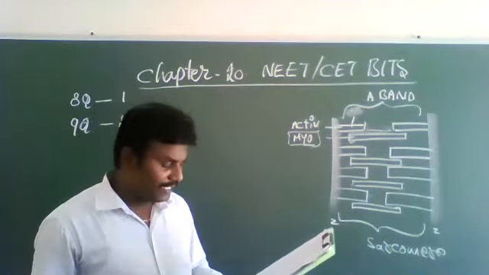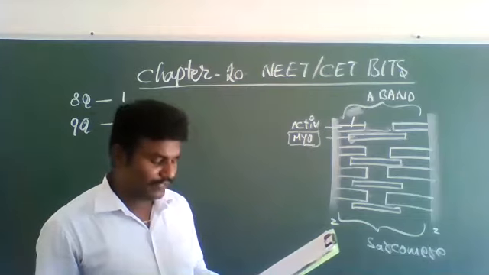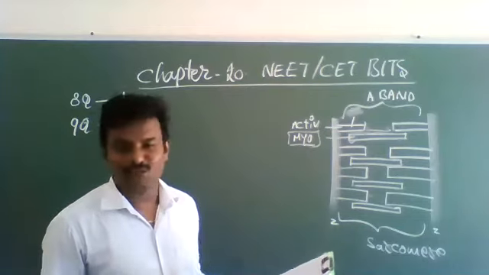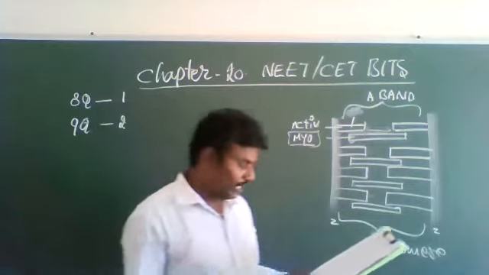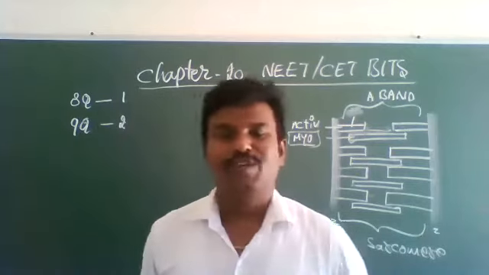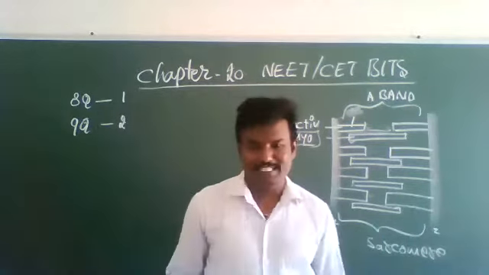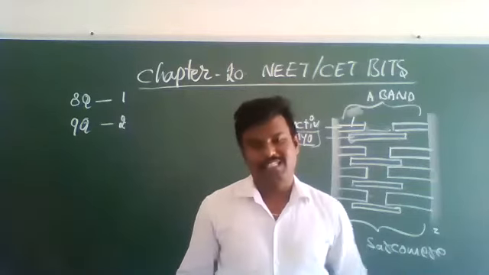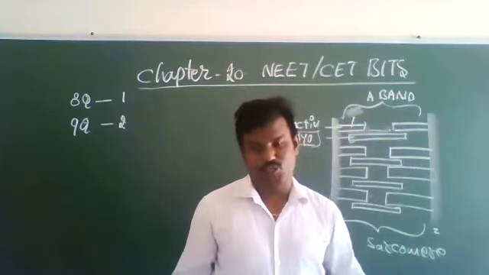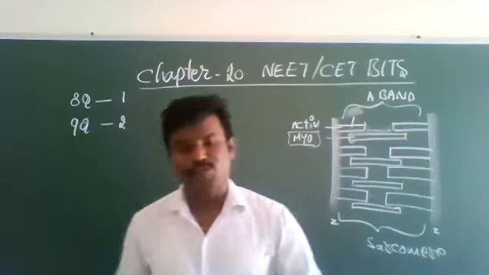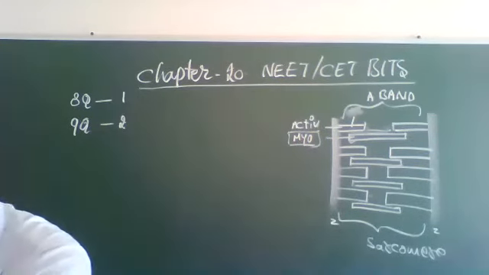With the absence of myofibrils, the H zone is not present. In the myofibrils only, the H zone is present. It's not a proper statement for the H zone. So the correct option for the ninth question is 2.